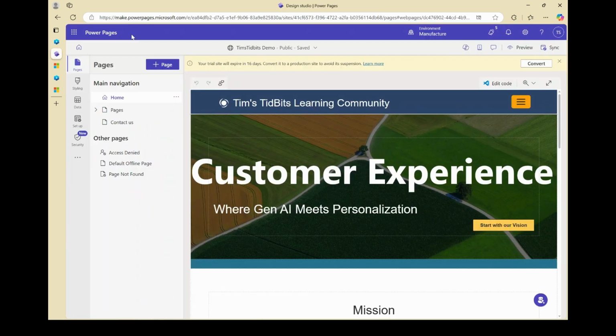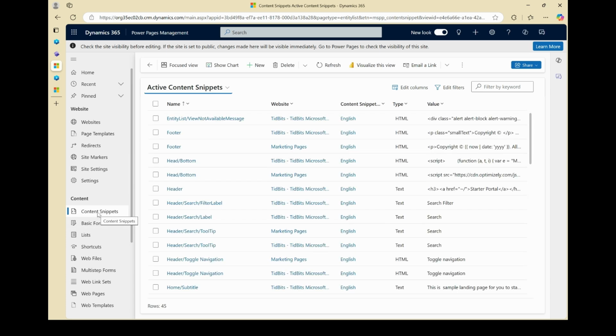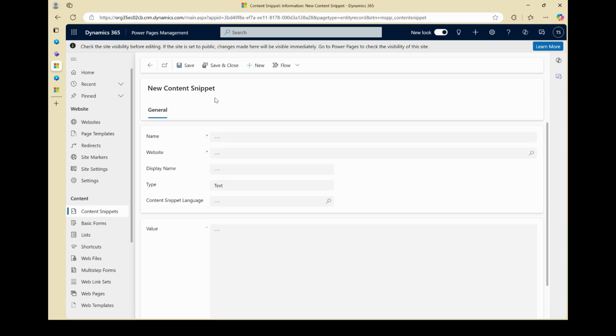In this case, I'm simulating another external website by using a Power Portal or Power Pages website that I've created for Tim's Tidbits. And we're going to go to the Power Pages management area. And here we're going to see this snippets capability to create content snippets. And what I'm looking for is this head bottom. I've already created one, but I'm going to replicate that just to show you how simple it is.